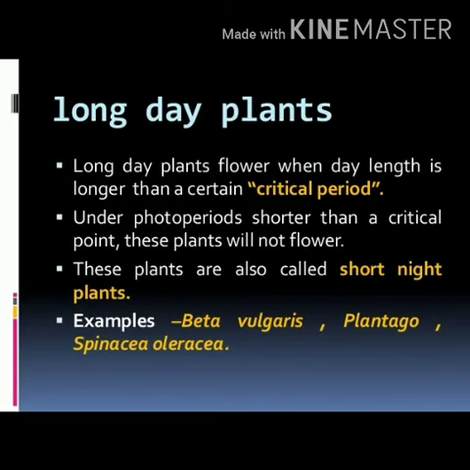Let us first understand what are long day plants. Long day plants flower when the day length is longer than a certain critical period. Here, critical period means the length of photoperiod above or below in which flowering will occur. Under photoperiods shorter than the critical point, these plants will not flower. Thus, these plants are also called as short night plants.